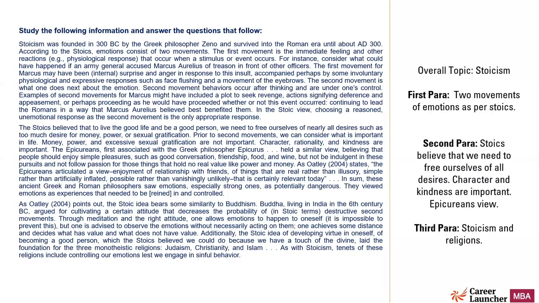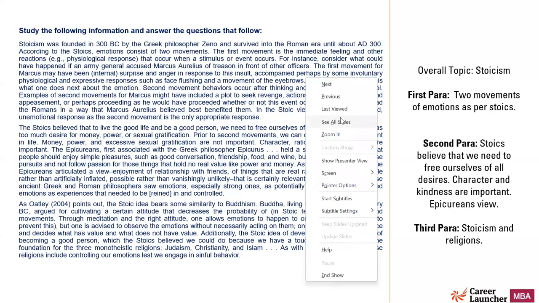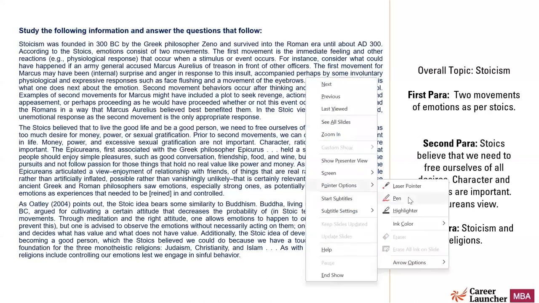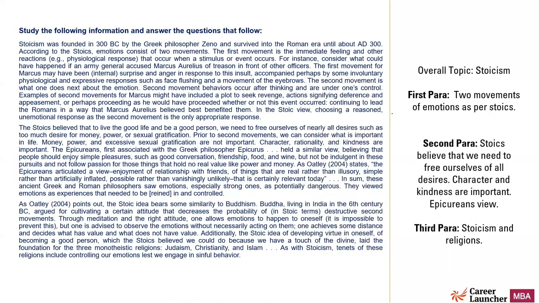Now, if I have to analyze this passage, what are the key things that I keep in mind when I read? On the right side, if you can see, I have written the overall topic, what the passage is all about, what the content of the passage is, and then a brief summary of each of the paragraphs. There are 3 paragraphs, and let us see what each paragraph is talking about. So let us see the first paragraph.